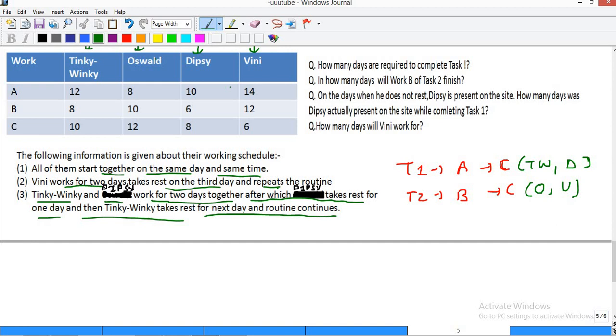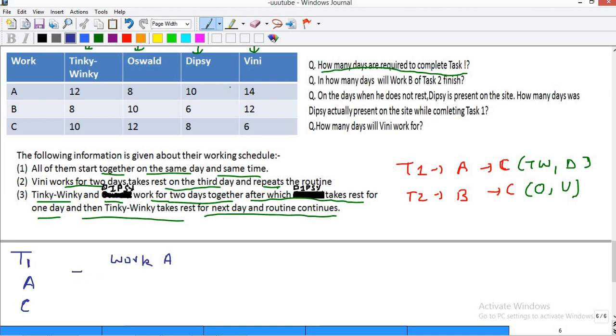So let's come to the questions now straight away. The first question says how many days are required to complete task 1. Let's see. In task 1, which works do I have? I have got work A and work C. So let's first talk about work A.